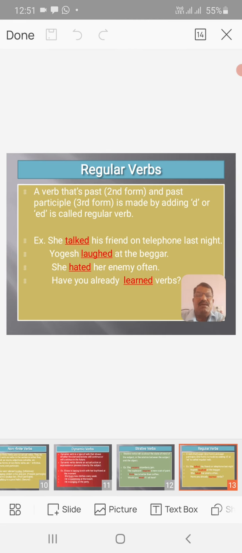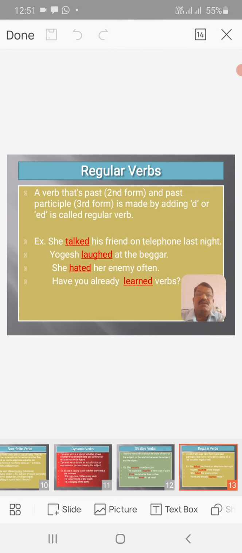Then there are regular verbs. A verb whose past, that is the second form of the verb, and past participle, that is the third form of the verb, is made by adding d or ed, is called a regular verb.